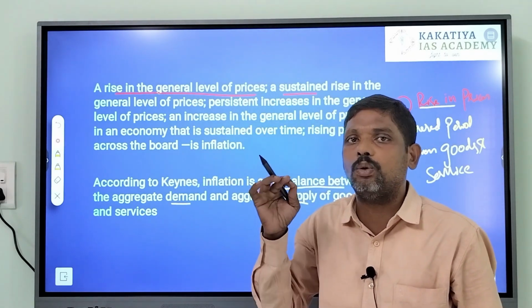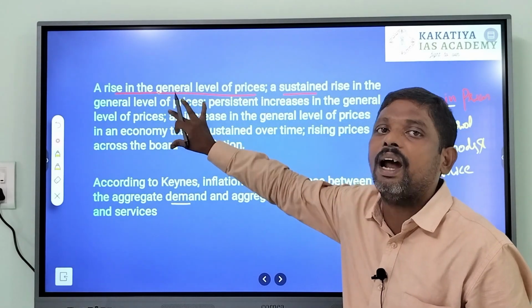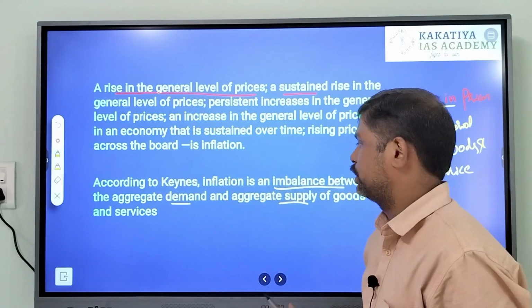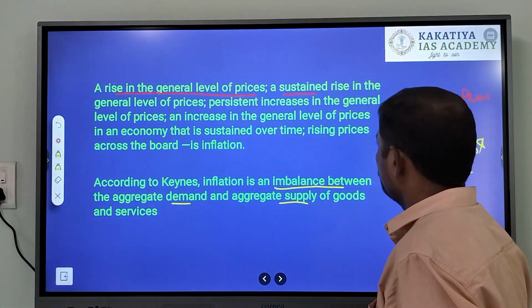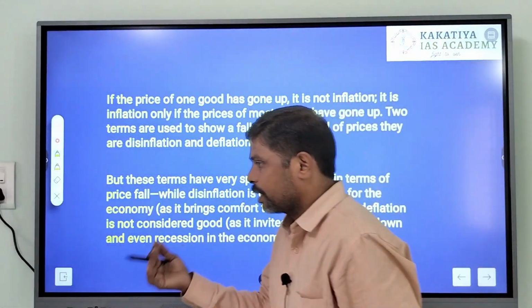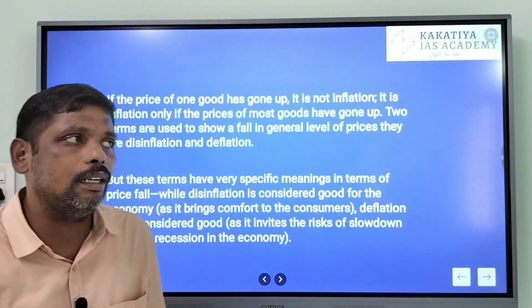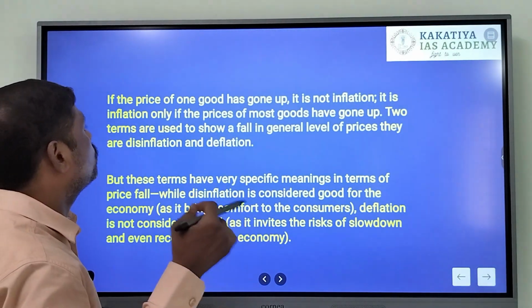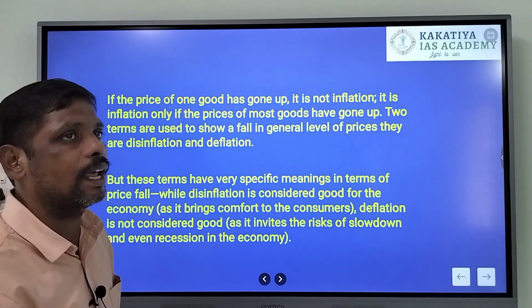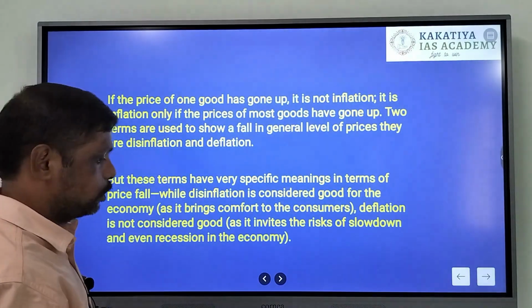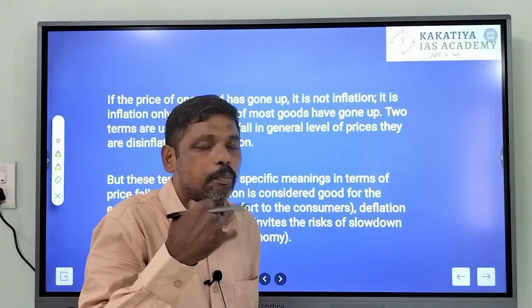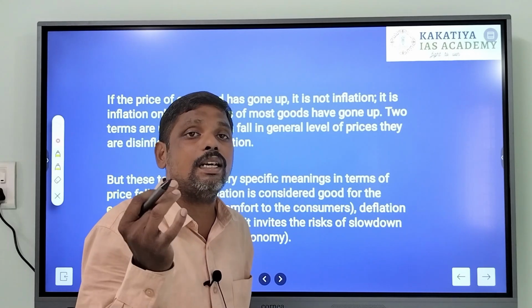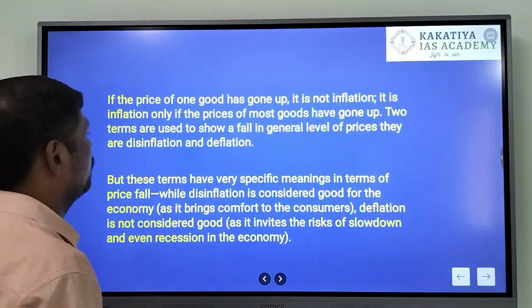Our intention is to know the basic meaning and definition of these concepts. A rise in price of one or two goods will not be called inflation.